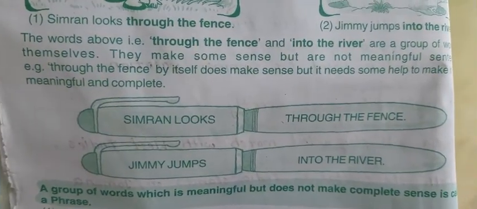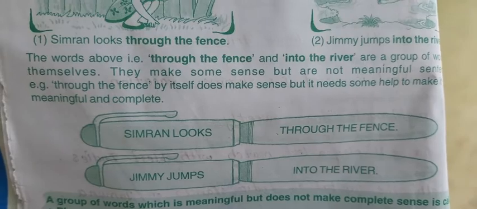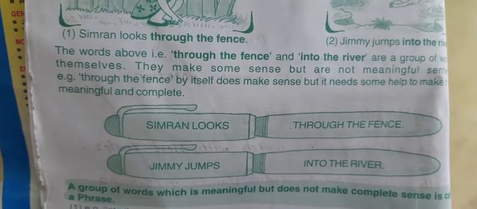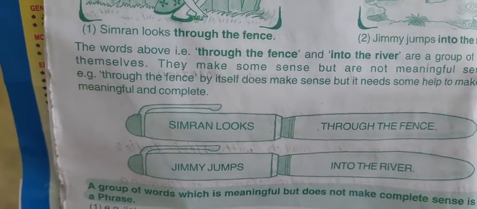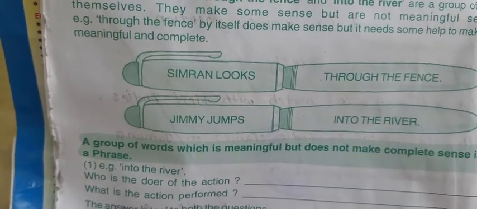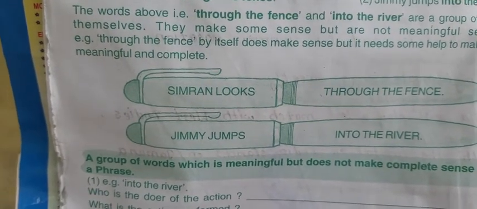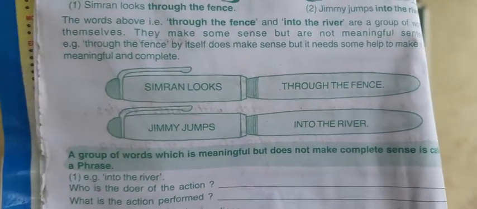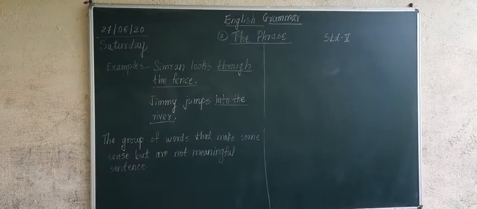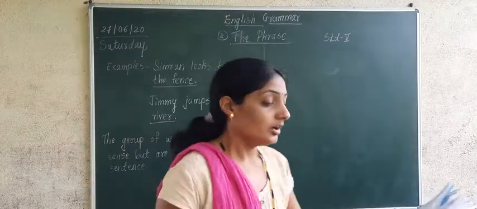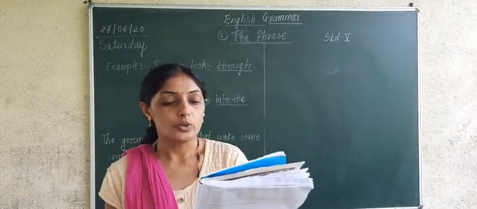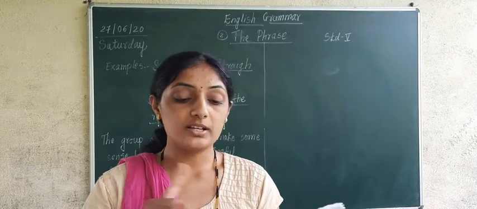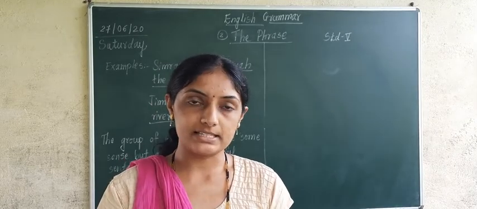Now here two columns are made. Simran looks through the fence. Jimmy jumps into the river. Here it is told that a group of words which is meaningful but does not make complete sense is called a phrase.